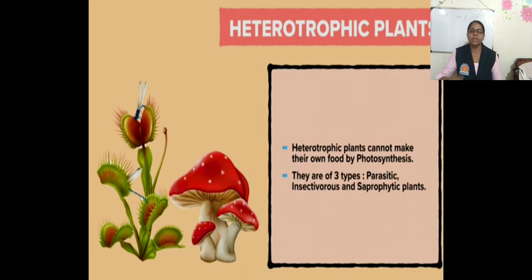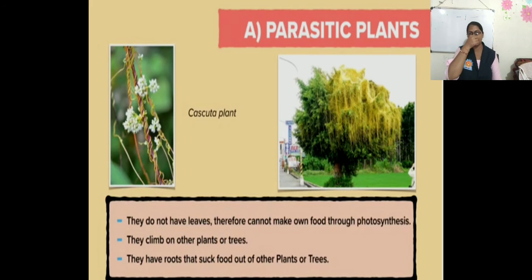So what is the meaning of parasitic plant? The plants that grow on the body of other plants to obtain food are called parasitic plants. For example, Cuscuta. In your textbook the example of Cuscuta is given. Okay, now this is the next slide. Here are the parasitic plants. You can observe the Cuscuta plant here.